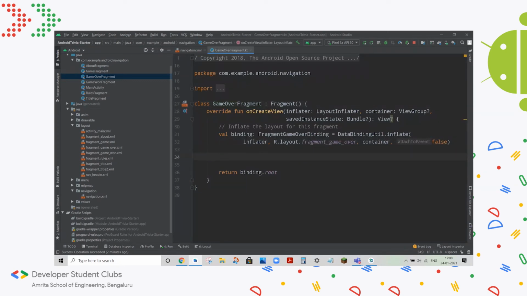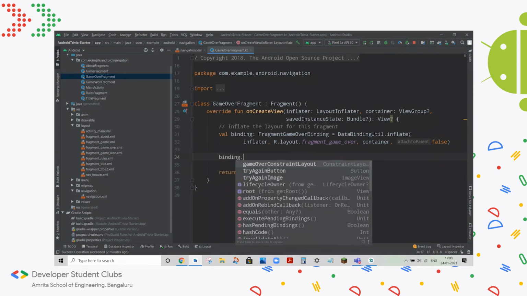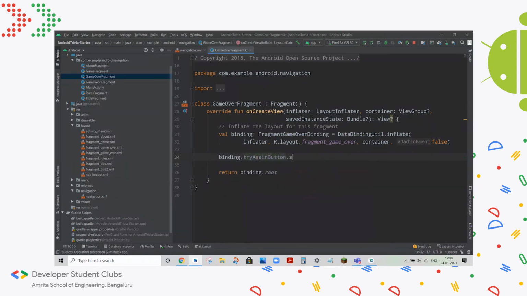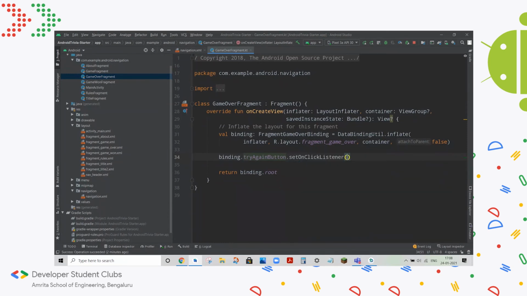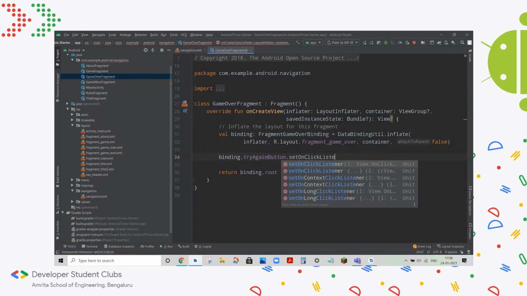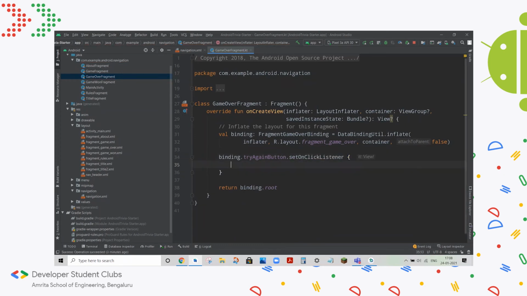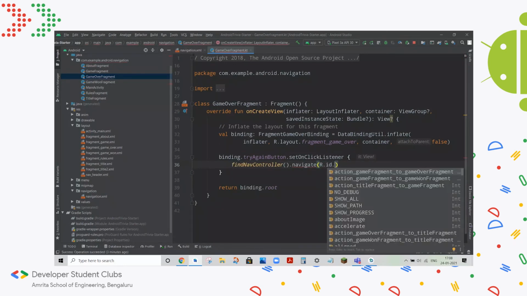Now, obviously, we'll have to include code for those two buttons. So we'll start with the game over fragment. And as you can see, we can see the try again button, and we'll set the on click listener like we did for last time. And we'll set to navigate back to the title fragment.